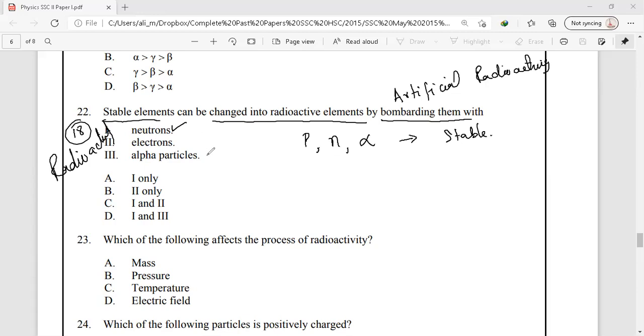So neutrons and alpha particles are the correct answer, while electrons cannot be bombarded on the stable nuclei because they have very little mass and would not have any effect on this process of artificial radioactivity. So the correct option for question number 22 is option D.